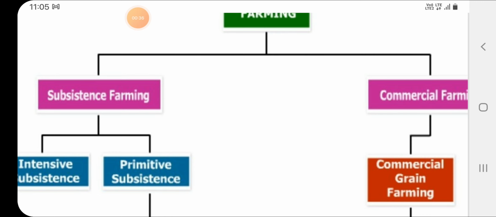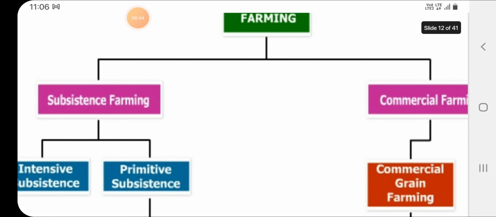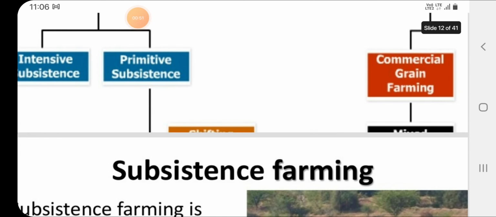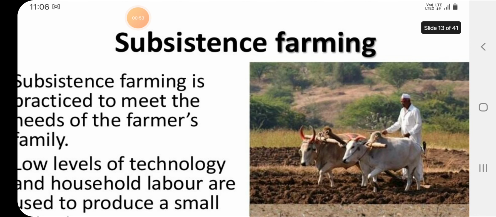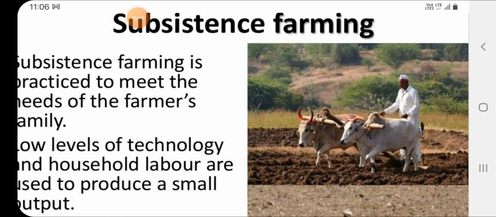Subsistence farming can again be classified into two, intensive and primitive. Commercial farming is classified into commercial grain farming, mixed farming and plantation type of agriculture. First one, how can you define subsistence farming? Subsistence farming is practiced to meet the needs of the farmer's family. Low level of technology and household labor are used to produce a small output.